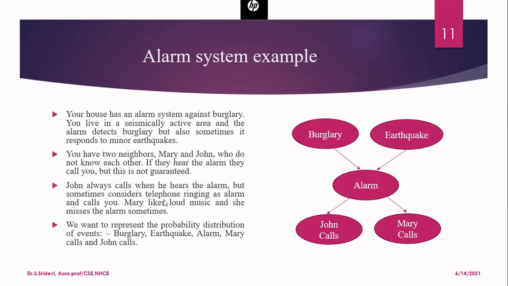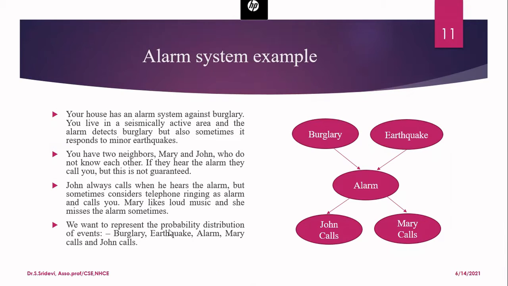Similarly, Mary likes loud music, so she may be hearing some music with a loud noise. So in that case, there may be an alarm from your house, but she will miss the alarm. So she will not be able to convey that to you, even though there is a burglary. So Mary likes loud music and she misses the alarm sometimes. So these are all the different conditions given to us.